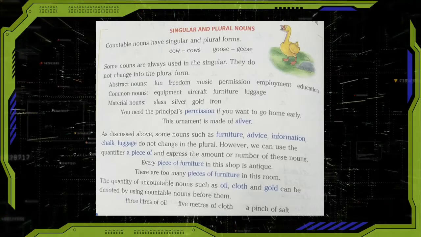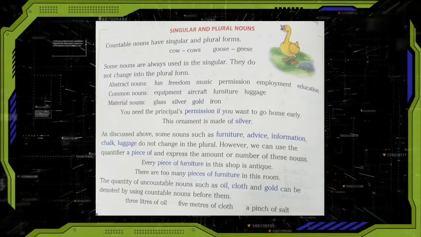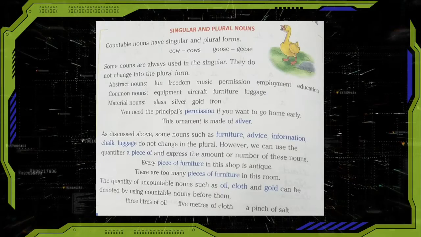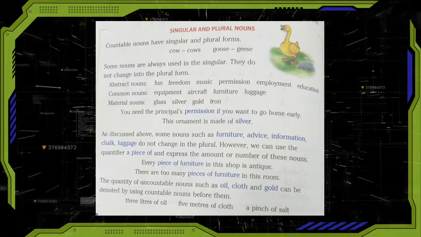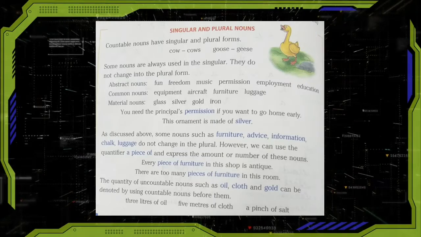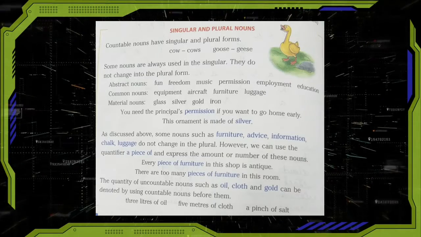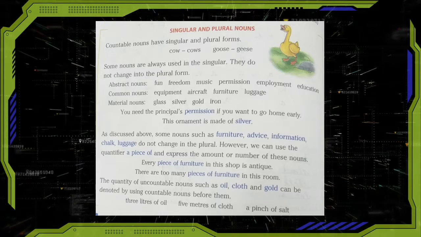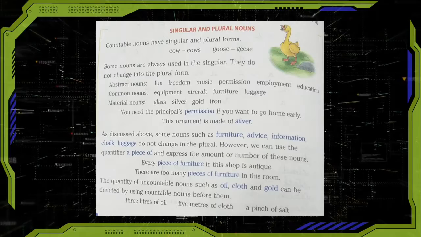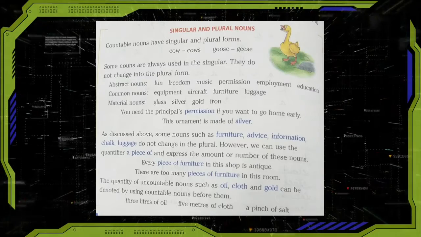The quantity of uncountable nouns such as oil, cloth and gold can be denoted by using countable nouns before them. For example, 3 liters of oil, 5 meters of cloth, a pinch of salt.